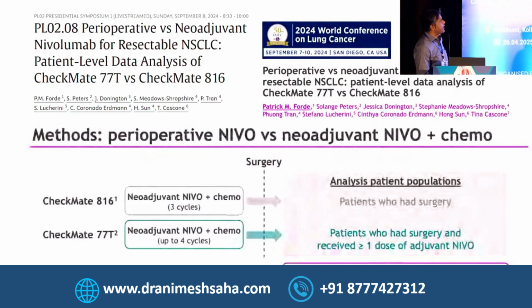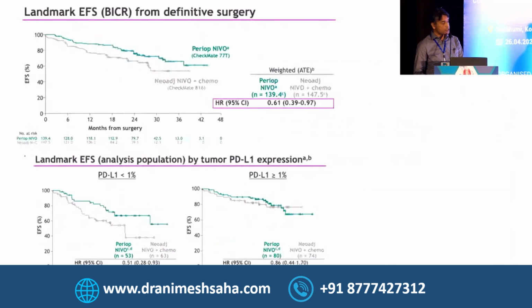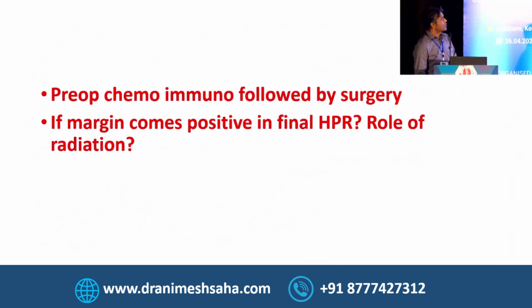So this was the peri-op versus pre-op comparison, that is CheckMate 816 versus CheckMate 77T. It was presented in 2024, and it has shown again that peri-op has better results compared to the pre-op one. This is for the radiation oncologists: if pre-op chemoimmuno followed by surgery is done, and your margin comes positive in the final histopathology report, what is the role of radiation? Anyone?